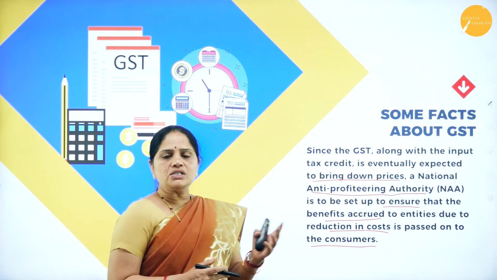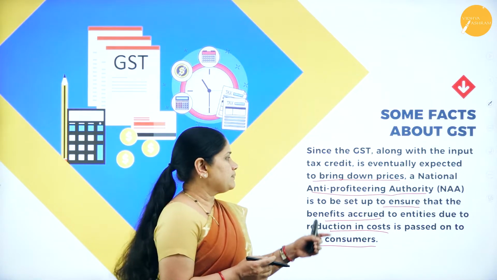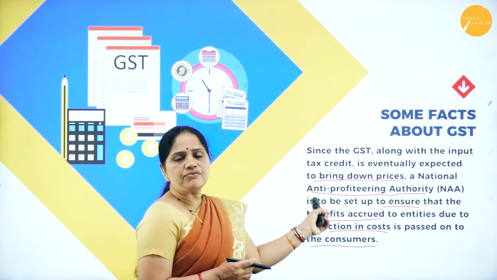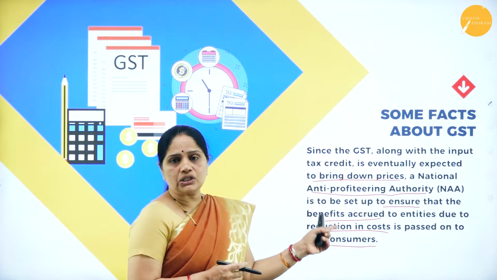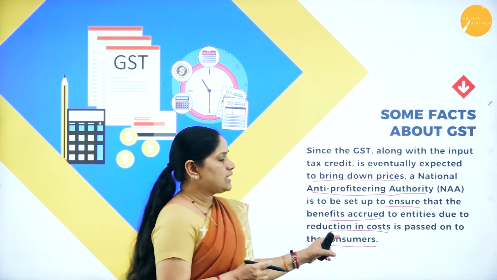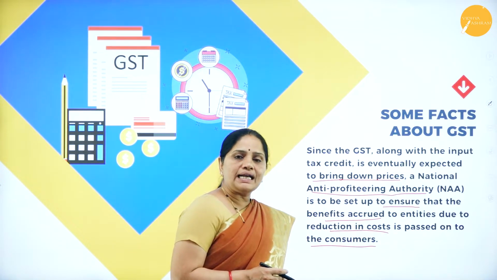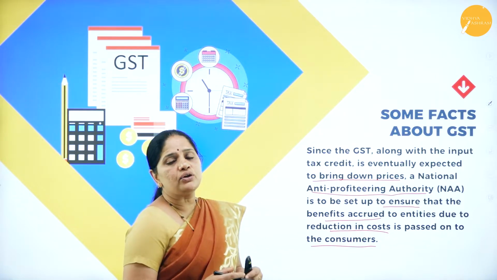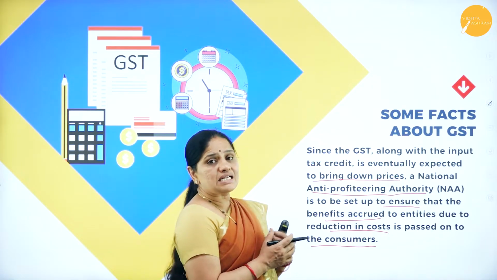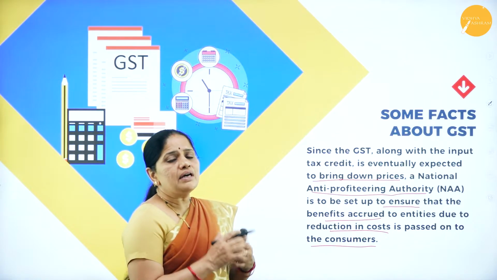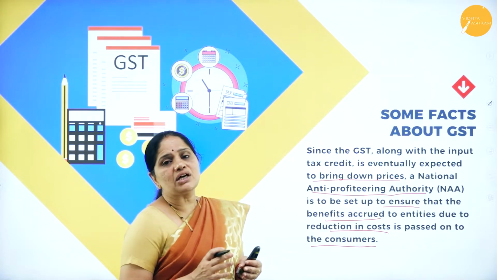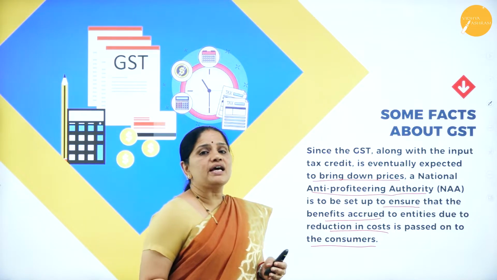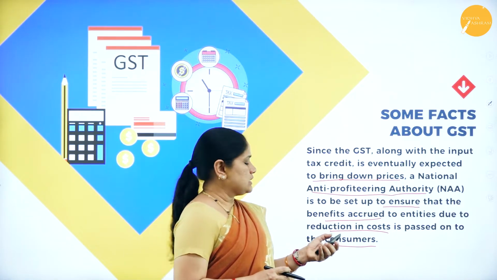Now, what is the work of this authority? It is to ensure that the benefit accrued to entities is passed on. Whoever is the supplier would have got the input tax credit, so whatever reduction in the cost of goods he has received should be transferred automatically to the consumers.